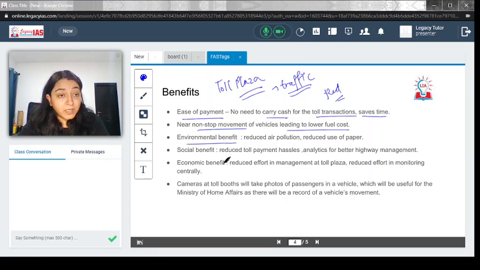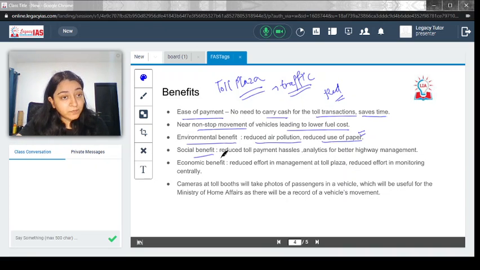It will have environmental benefits, like reducing air pollution and reducing the use of paper. Because the fuel utilization would be less, and you are not starting and stopping your engine, air pollution would be reduced. Paper, like the receipt you have to get every time you pay at the toll plaza without FASTag, would also be reduced. So these are the environmental benefits.